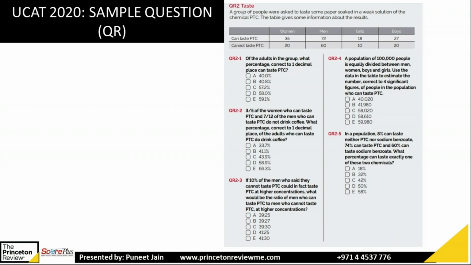Let's try one more. Try solving QR22. See the data, what they have, and read the question properly, what they're asking. Based on that, you have to answer. So try QR22, the second one.